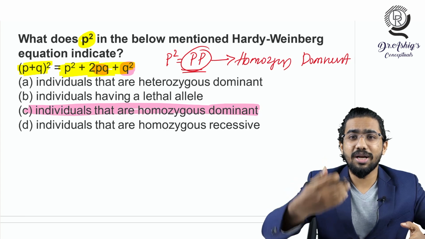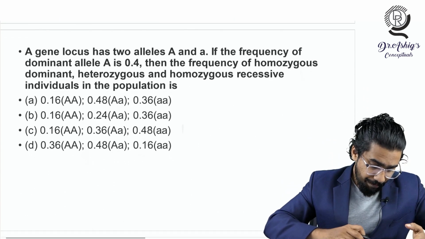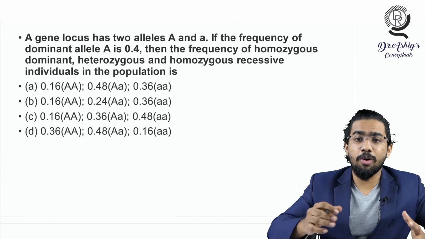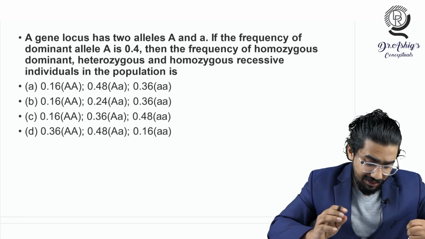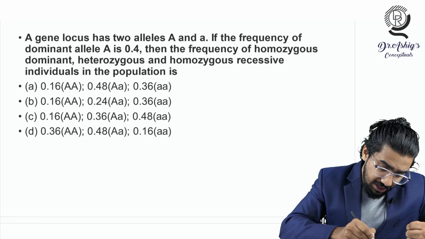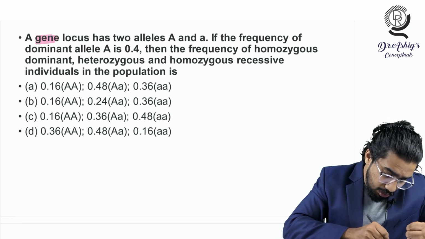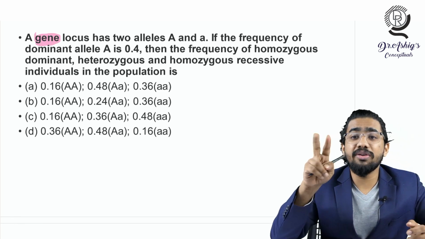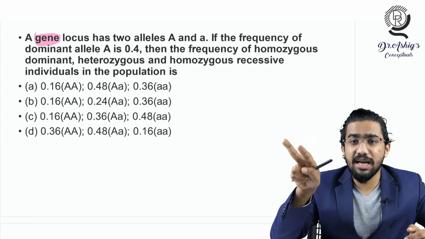Okay, so let's go to the next example here. So this is a question where you have to solve using some mathematical equations. Let's see that thing. They are telling about a gene locus. I told you this word is important, a gene. Why? Because you know that a gene can have different alleles. A gene can have different alleles.